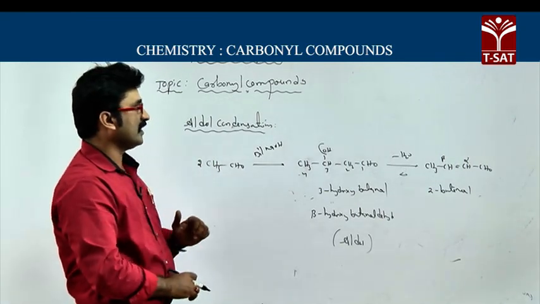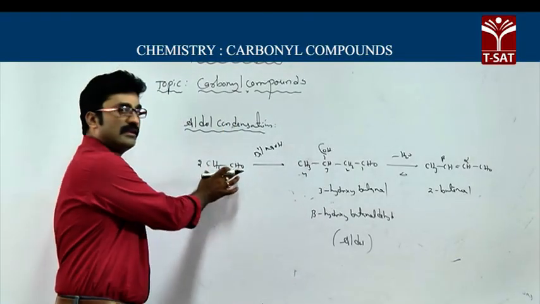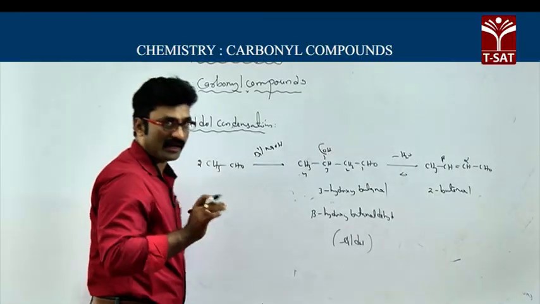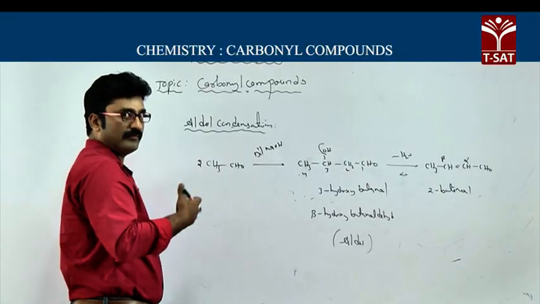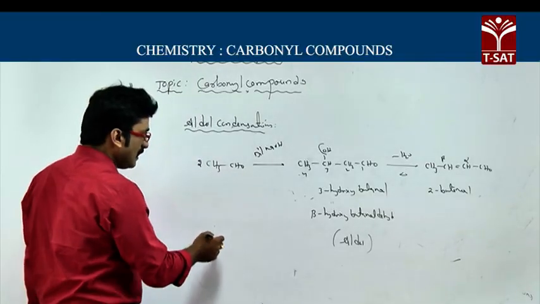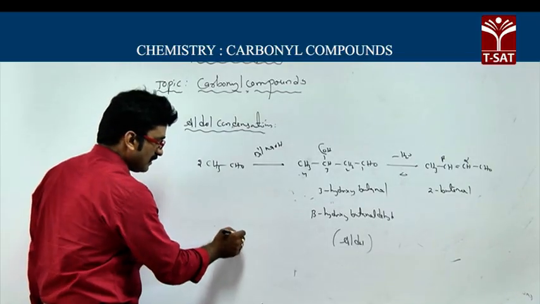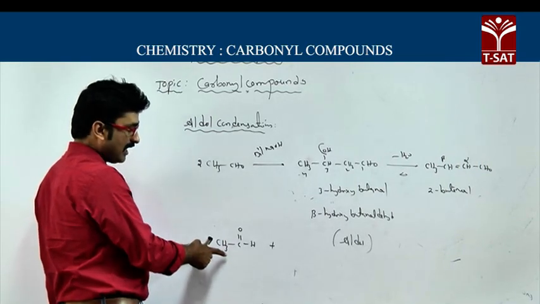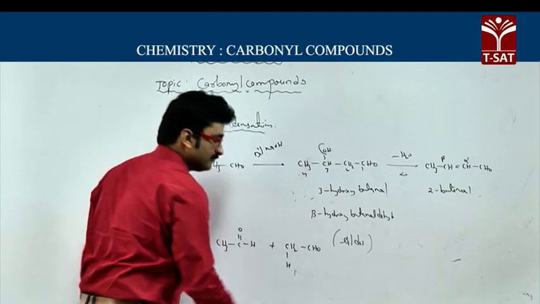And now, very important, how to write the product. Whenever an aldehyde having alpha hydrogen is given, how to write the product, this is very important. Now in order to understand it, I am writing in a different way. This is not the exact mechanism, but with the help of this we can easily write the structure of a product. Now CH3, one acetaldehyde molecule I am writing like this, and another 2 molecules are involved. One I have written like this, and in another I am considering an alpha hydrogen, CHO.